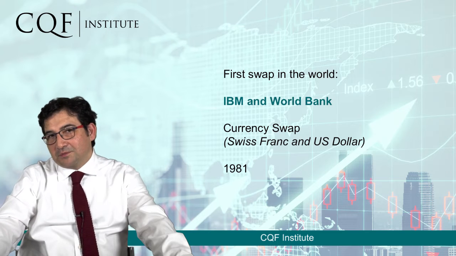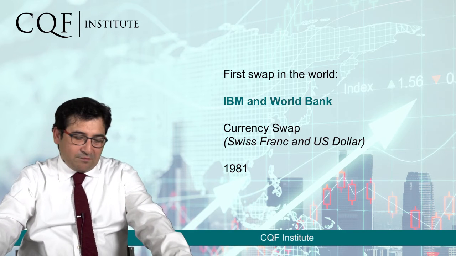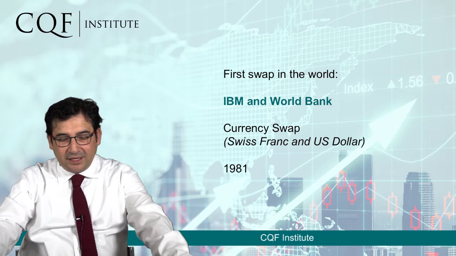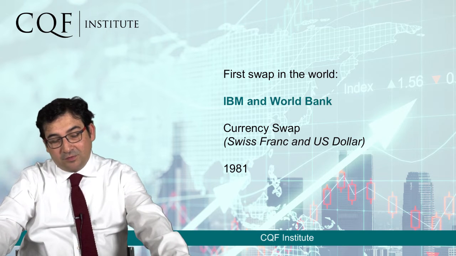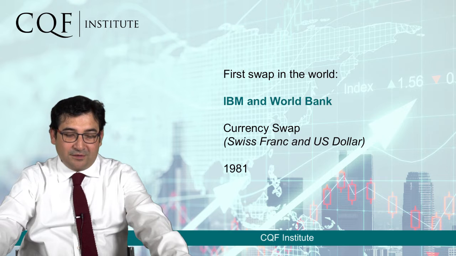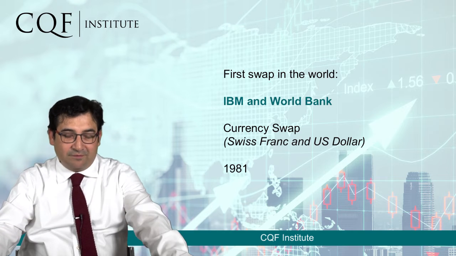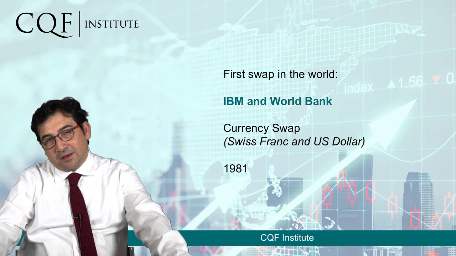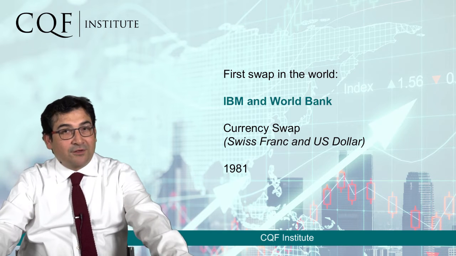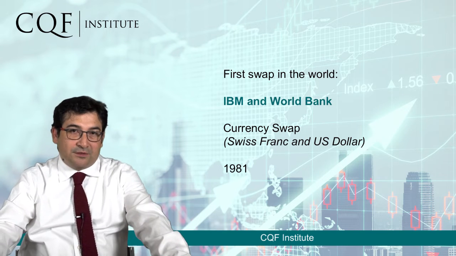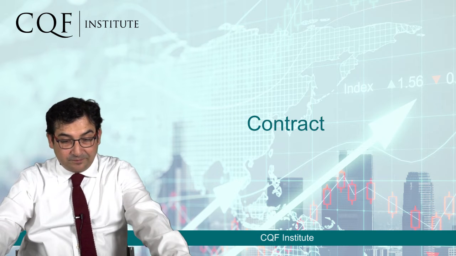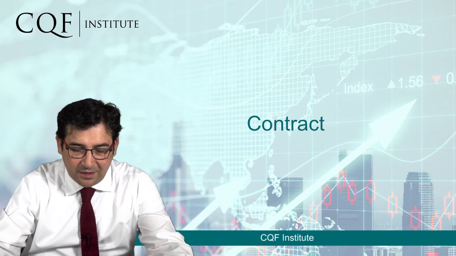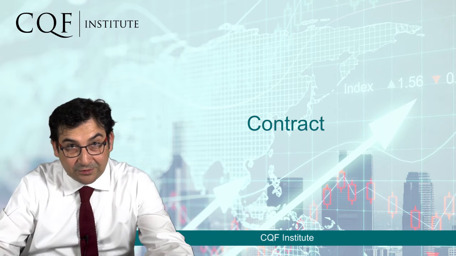But why are swaps important? Being relatively recent in the history of derivatives, how have they come to be the king of derivatives, the most common derivative by mark-to-market and by notional values, according to the International Swaps and Derivatives Association and the Bank for International Settlements? Why is this so? Well, let us look at the contract, and that will give us an idea of why swaps are very interesting and very useful contracts.